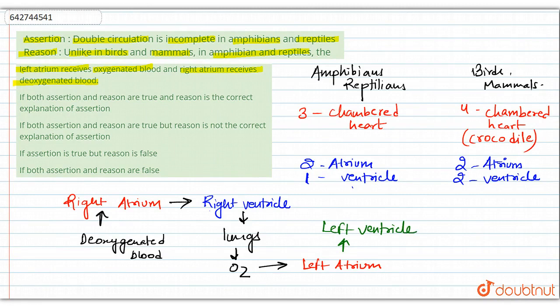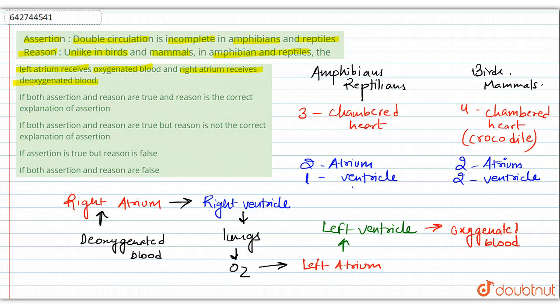So this is the common pathway that the heart follows for the oxygenated and the deoxygenated blood. Here the oxygenated blood is coming out from the left ventricle. So this is the whole pathway when the animal has a four-chambered heart.